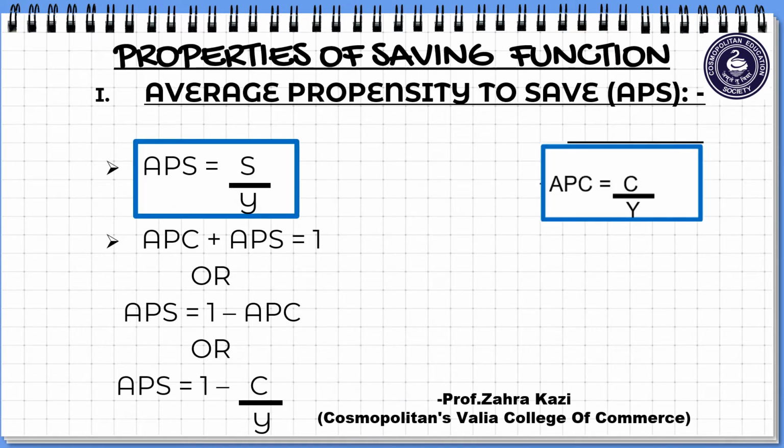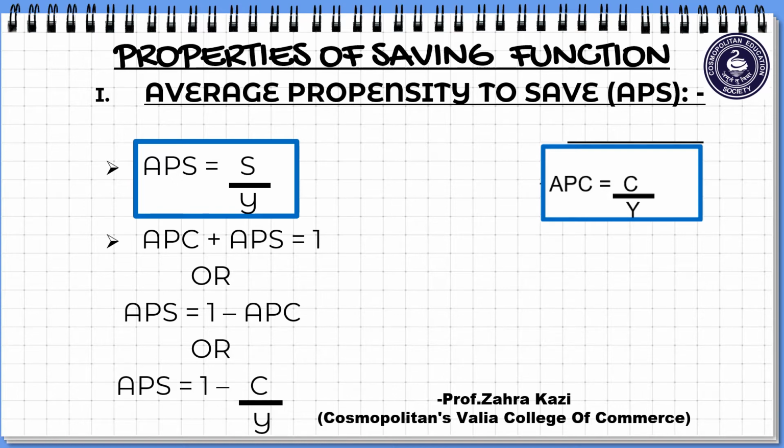Properties of saving function. Students, as you already know, we have also done properties of consumption function, that is APC and MPC. So if you have understood the properties of consumption function, you will also be able to understand properties of saving function, because they both are counterparts of each other. As I said, saving function is a counterpart of consumption function. So same goes to its properties.